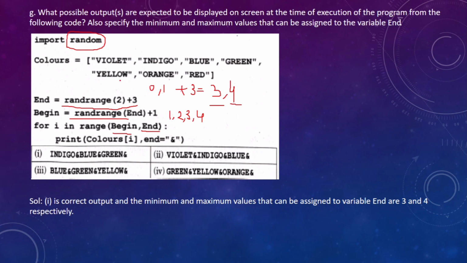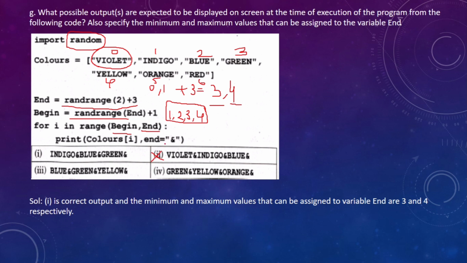If we see this list, this is the 0th element, 1, 2, 3, 4, 5 and 6. So we can see that only these 4 numbers can come, 1, 2, 3, 4. Begin can take the value 1, 2, 3 or 4. That means 0 will not come definitely. That means violet is not going to come. Therefore, this option is removed.